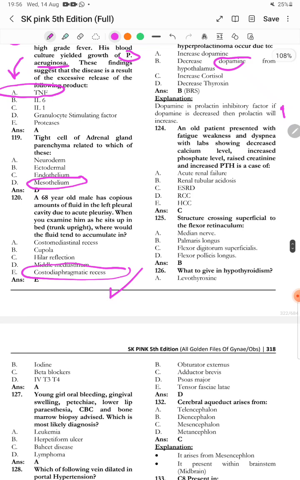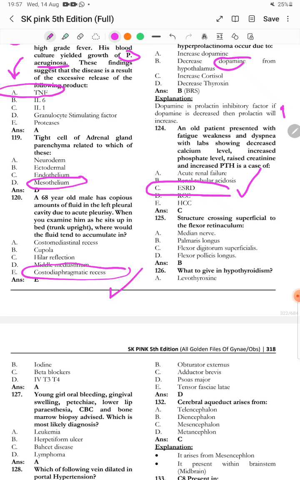An old patient presented with fatigue, weakness, and dyspnea, with labs showing decreased calcium levels, increased phosphate levels, increased creatinine and increased parathyroid hormone. So it is end-stage renal disease.